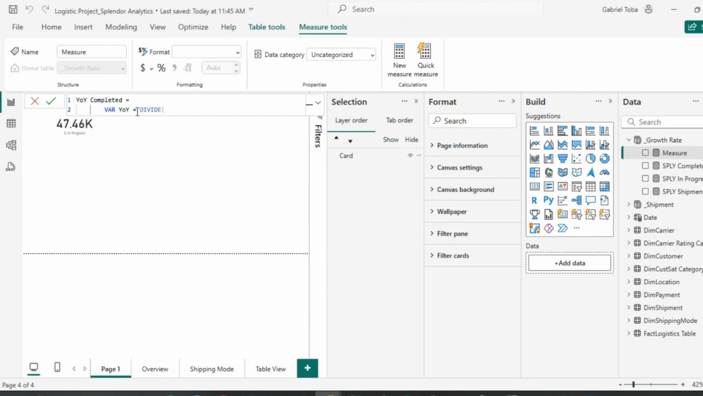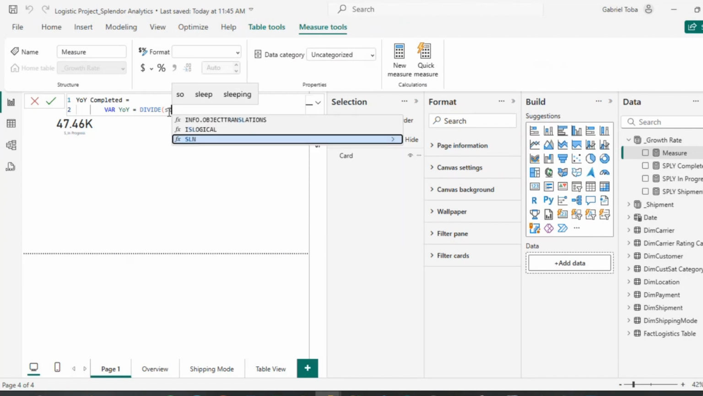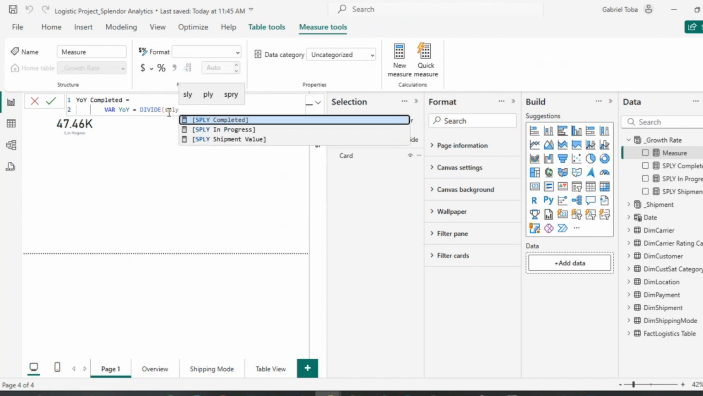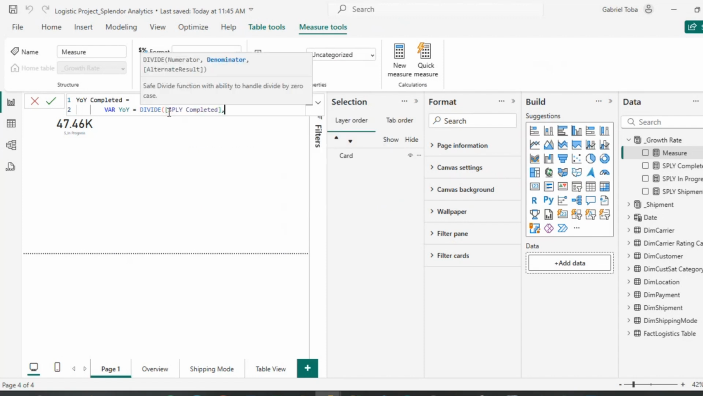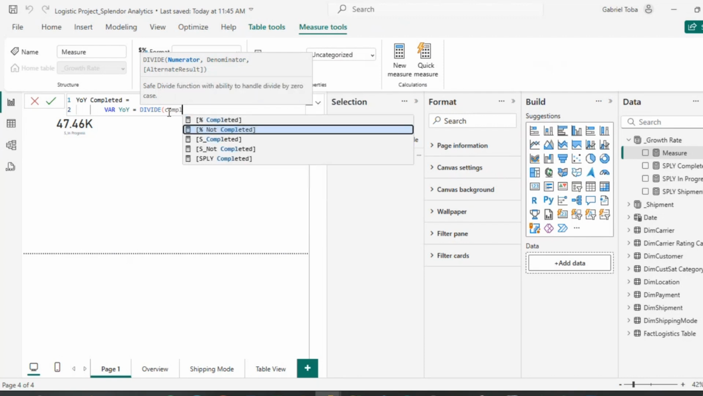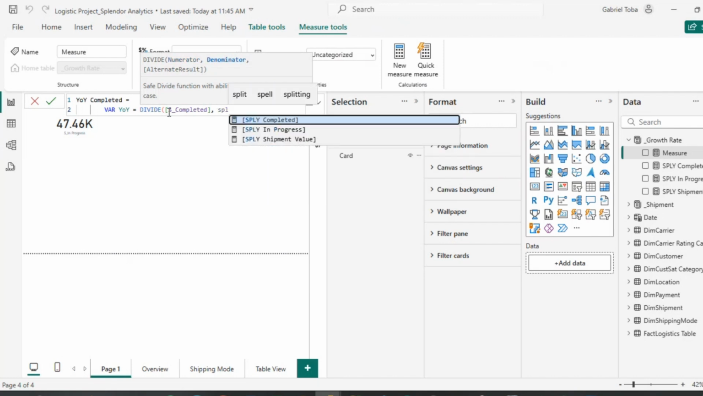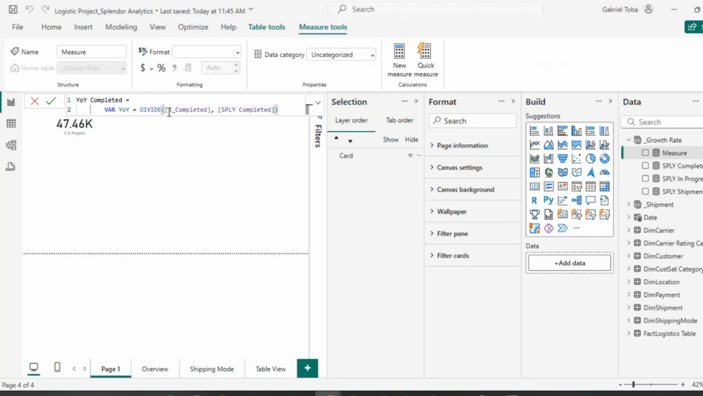Okay, so I'm going to have divide, and I want to divide year over year. I'm going to divide previous year, which is same period last year for completed, right? Same period last year for completed, with current year minus previous year over previous year. Okay, so let me do completed and shipments completed divided by same period last year completed, and I'm going to do this minus 1, which is the formula for calculating percentage difference, right?